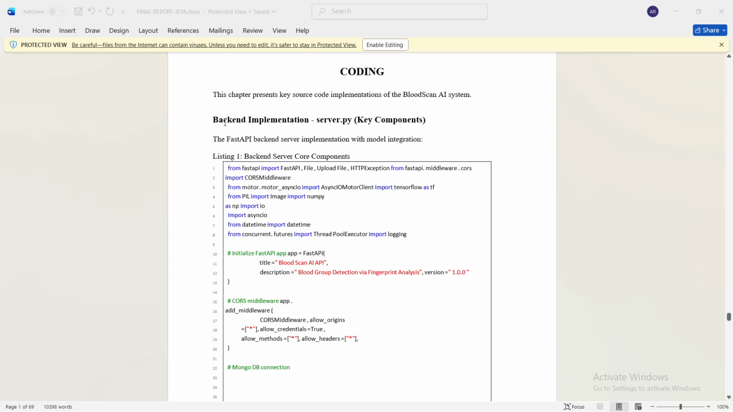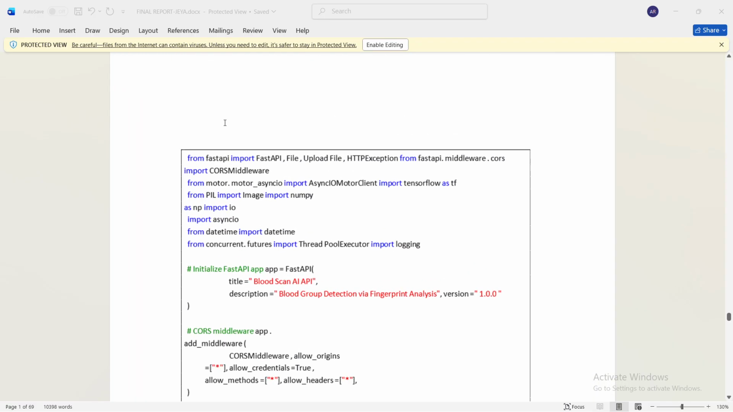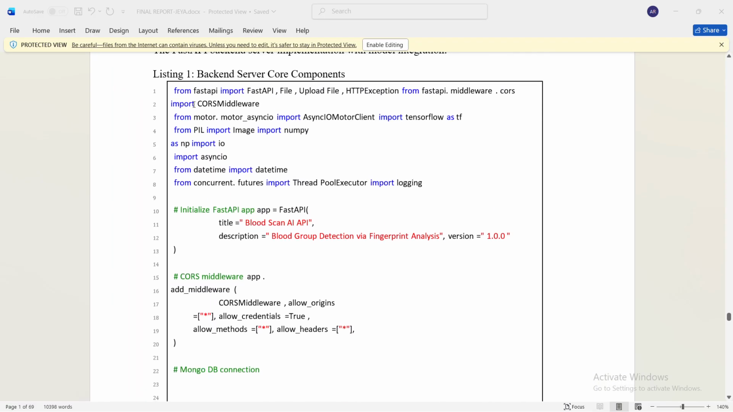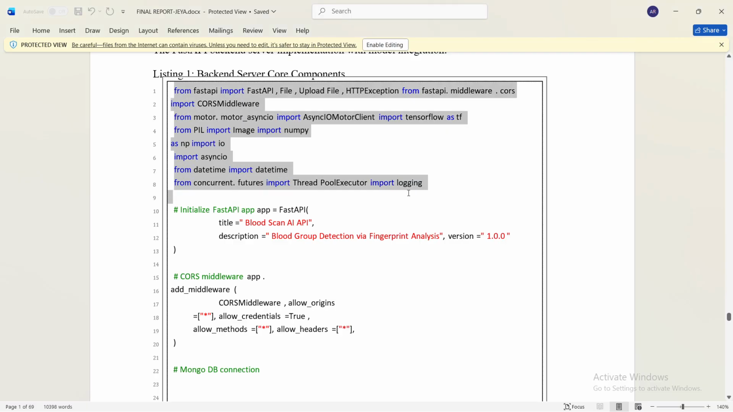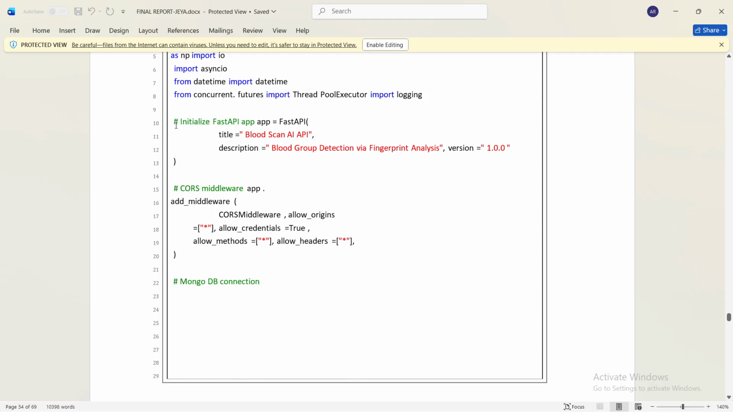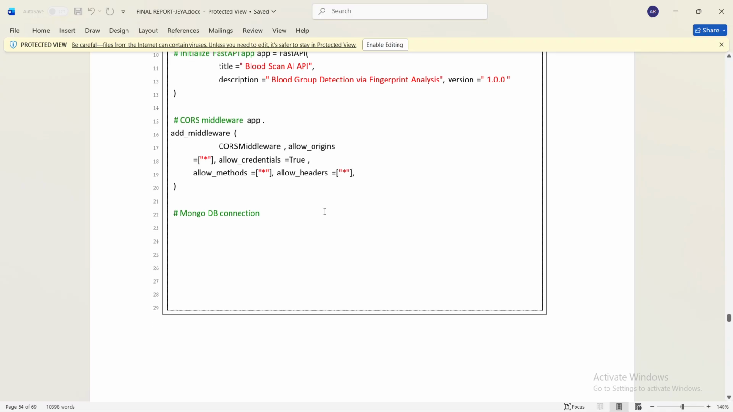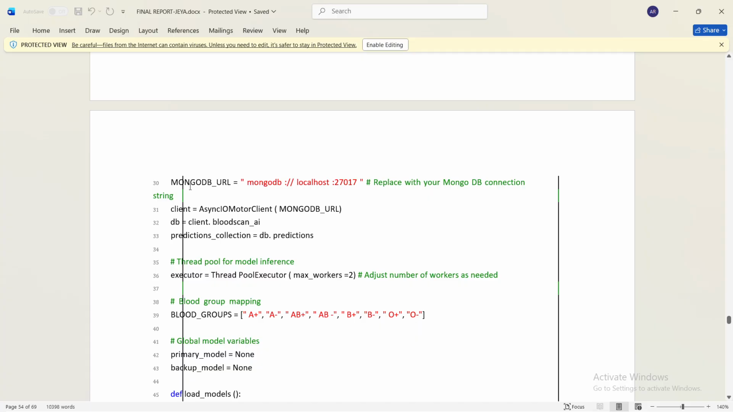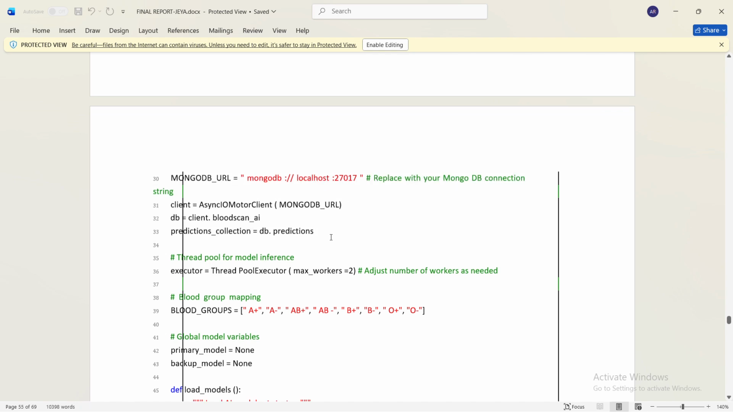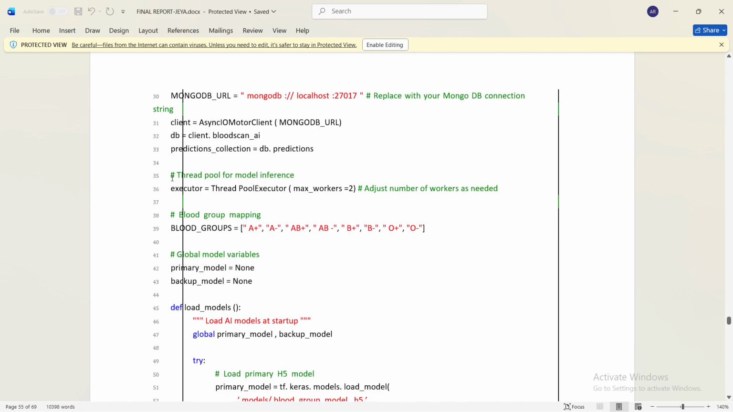This is the coding part here. For the coding side, we have imported the necessary libraries, and we have initialized the FastAPI here with the title and description, along with the version. And for the middleware side, we have used this. To create a MongoDB connection, we have used this part of the code. And for the thread pool, we have used it for model inference, and we can adjust the number of workers depending on the need.